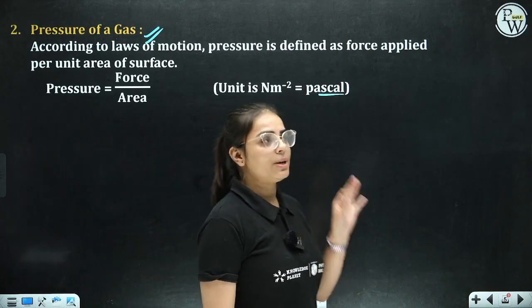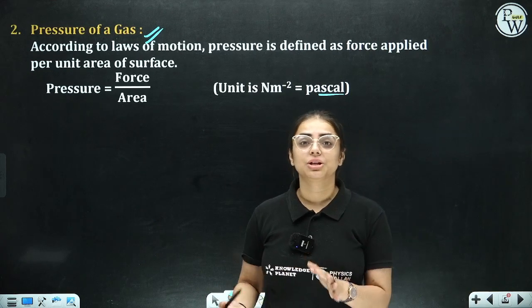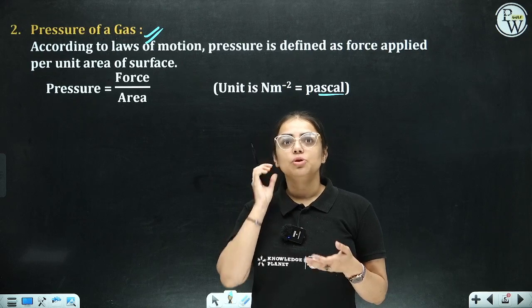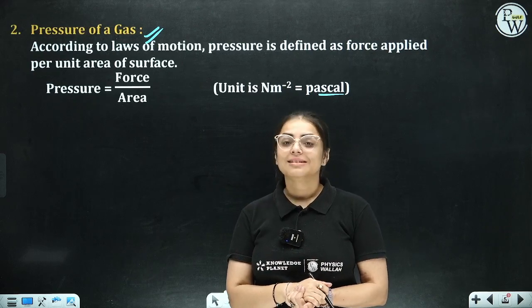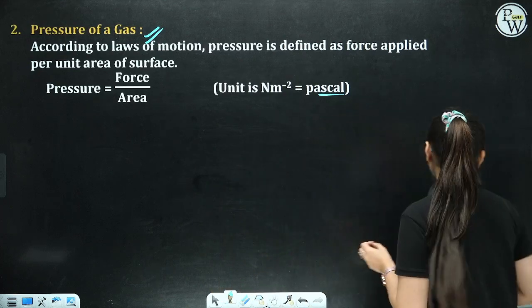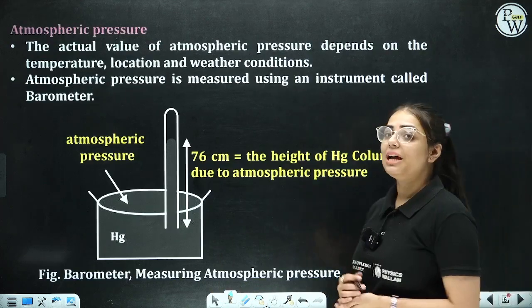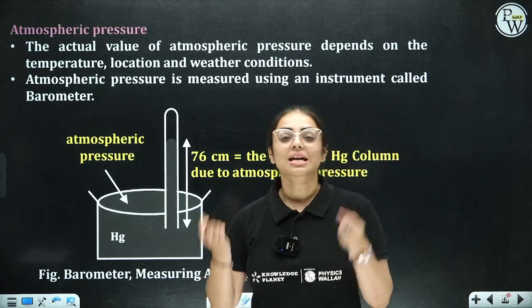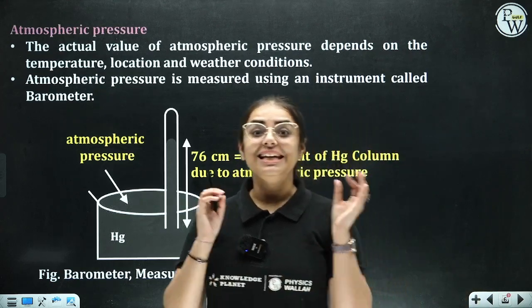Yes, in the question paper, you shall observe pressure in terms of atm, that is atmospheric pressure. You will also observe it in terms of mm of Hg, right? So these are the units that you shall observe in the questions. Let's see the next part. Now we have atmospheric pressure, that I was saying, 1 atm. What is atm? Atmospheric pressure. Let's understand about that as well in detail.